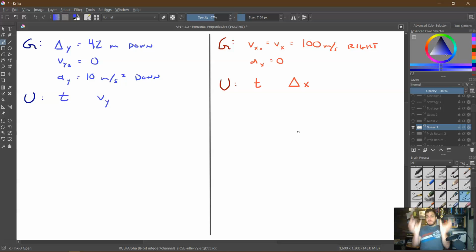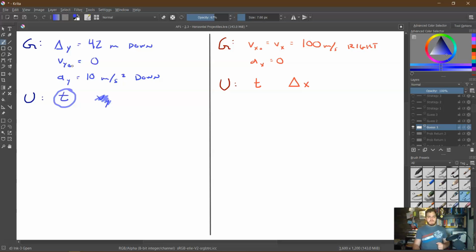Notice I'm keeping them in two separate columns. I want them to be completely separate. I can't go anywhere between the two except for what we're going to do in a second. And I want to find time in the vertical dimension so that I could figure out time in the horizontal and use that to solve for delta x.